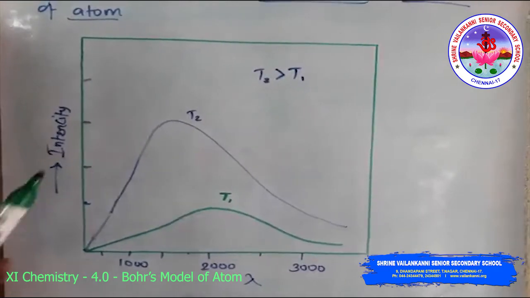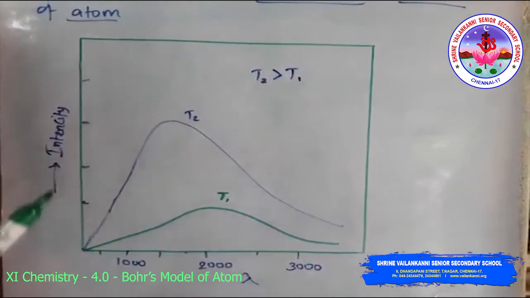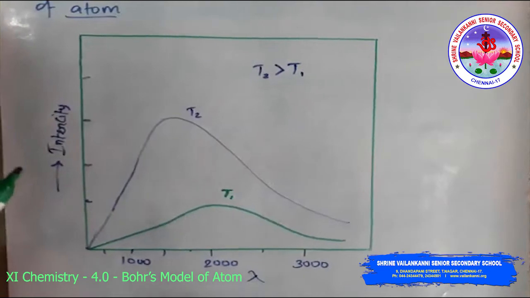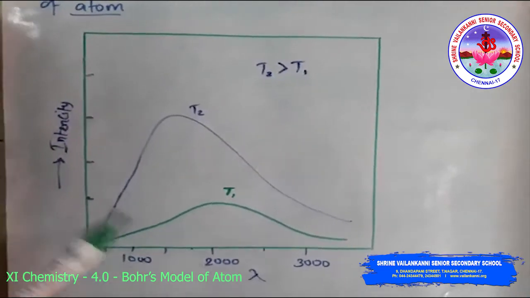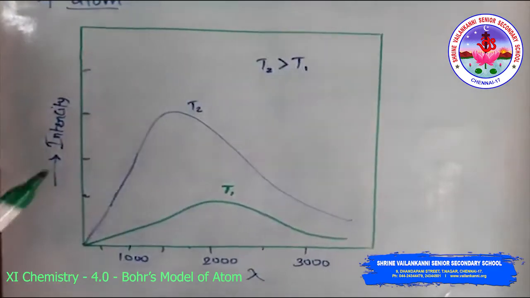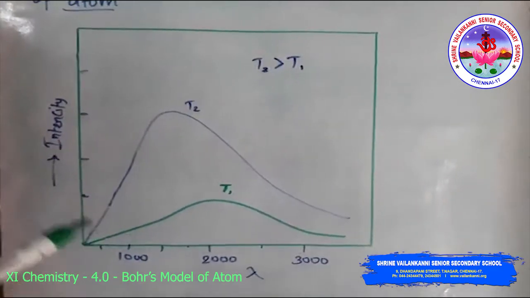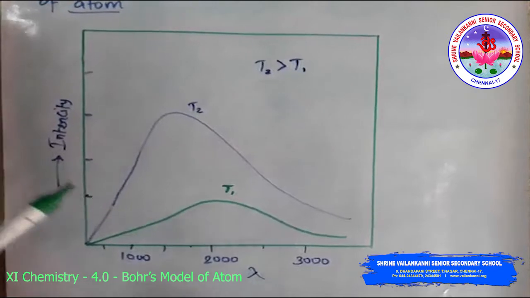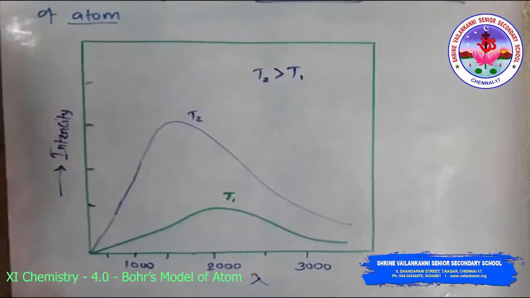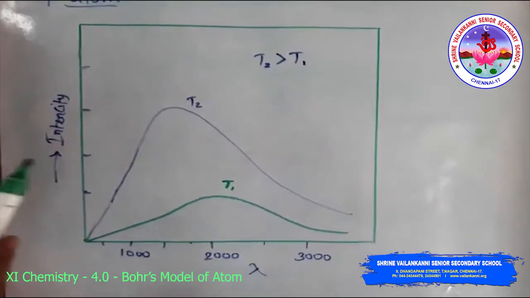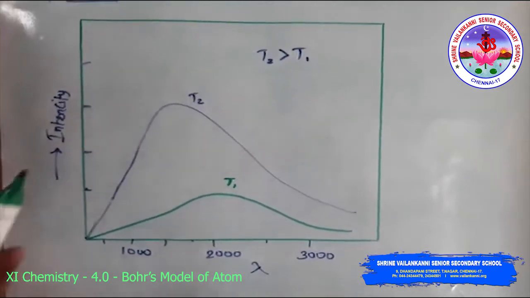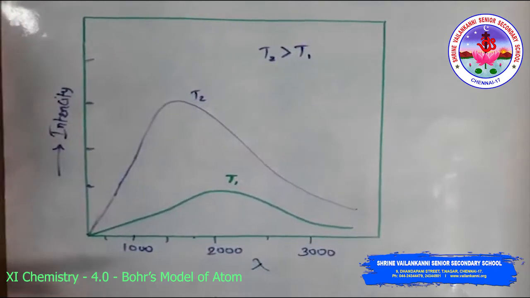However, the following are some observations which could not be explained even by the electromagnetic theory of the 19th century, that is, classical physics. The first is the emission of radiation from hot bodies, that is black body radiation. Second is the ejection of electrons from a metal surface when radiation strikes it, that is the photoelectric effect.